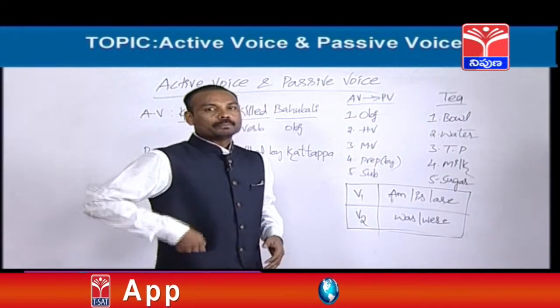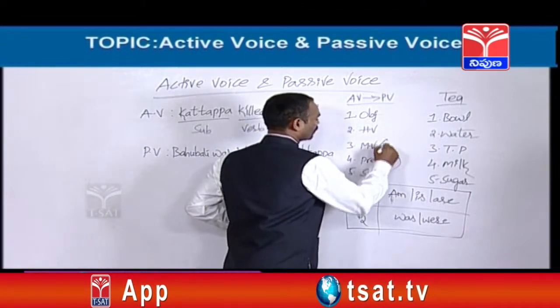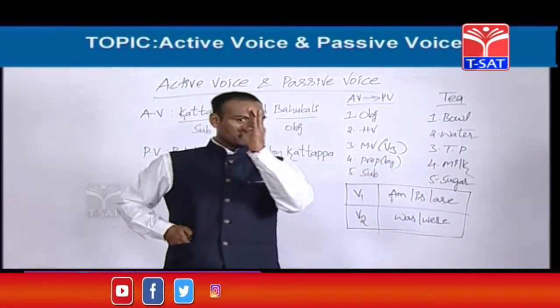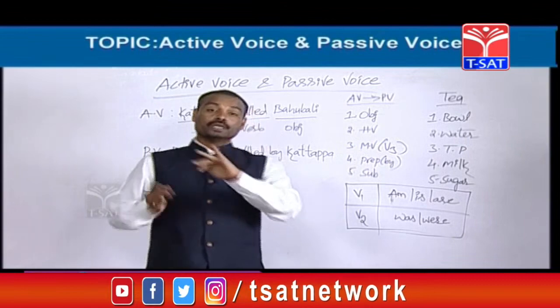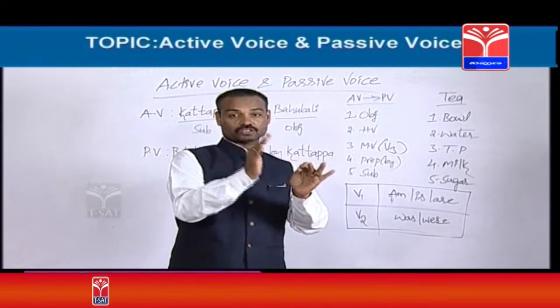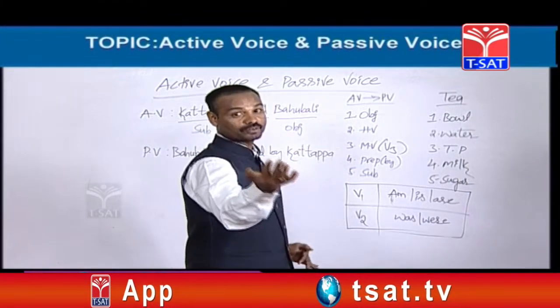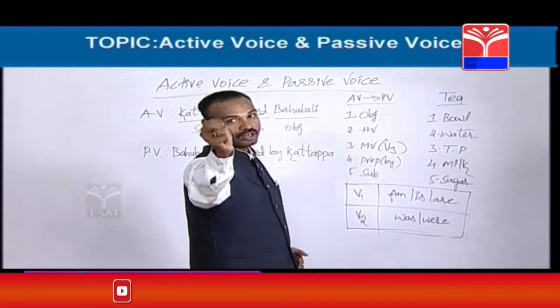So friends, the main verb always must be in the third form in this topic, the passive voice. Friends, never forget. In the passive voice, the main verb always must be in the third form. In active voice, the verb can be in the first form, second form, third form, or fourth form. Fourth form means V1 plus ing form, V4 also we can call.